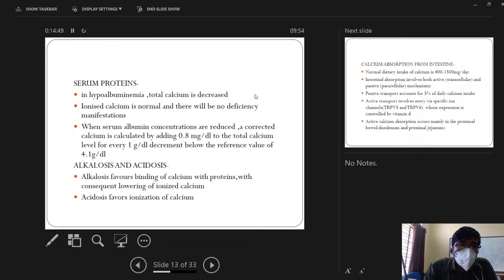Ionized calcium is metabolically active. The one thing you have to remember is whenever there is deficiency of albumin, net calcium binding will be decreased, so the body will compensate by decreasing the ionized calcium also. So there will be no deficiency manifestations. One more thing: alkalosis favors the binding of calcium with proteins, so the net consequence is lowering of ionized calcium. Acidosis favors ionization of calcium. Whenever there is alkalosis, the unbound calcium will bind to proteins, and there will be net lowering of ionized calcium.